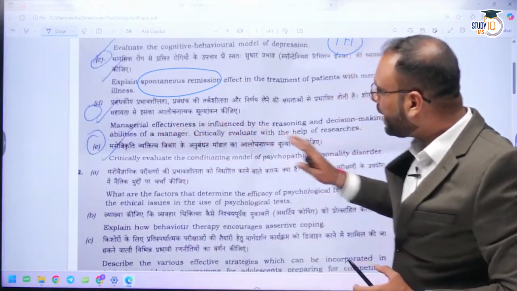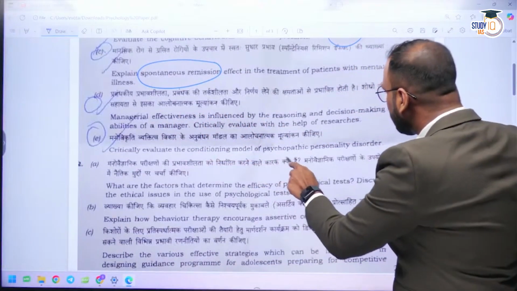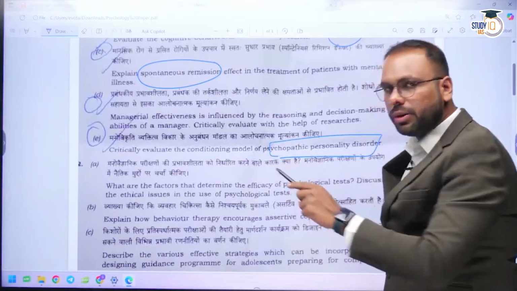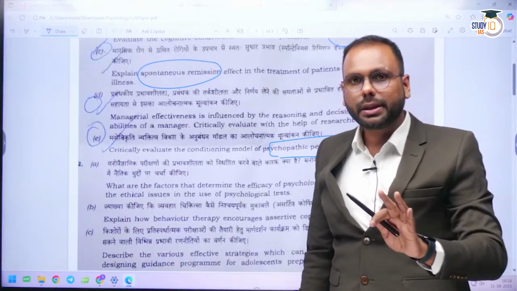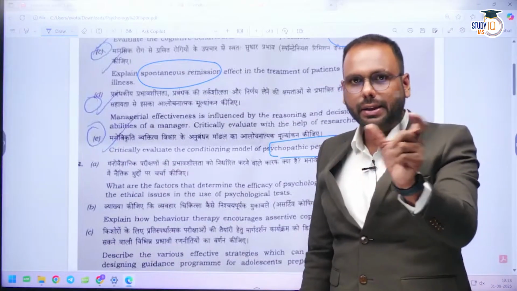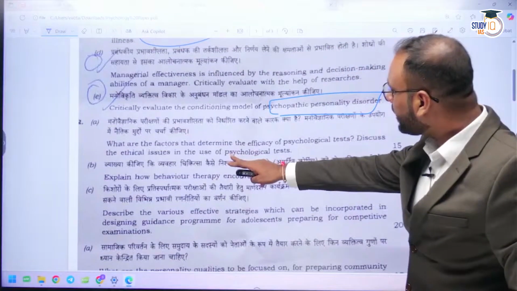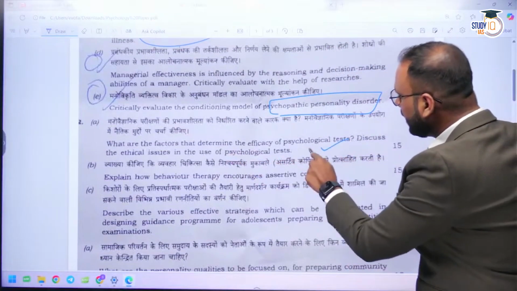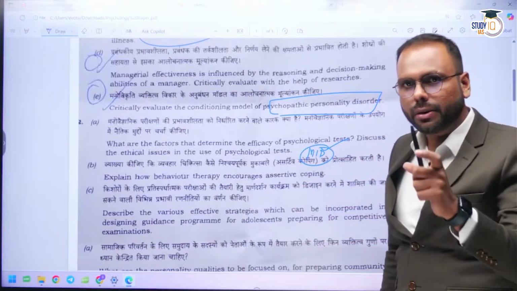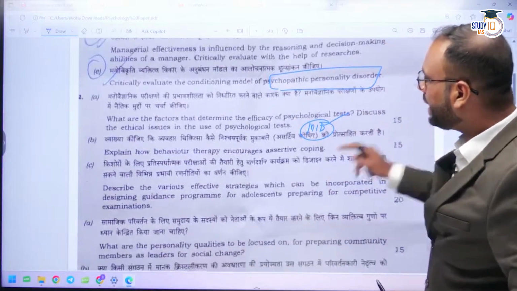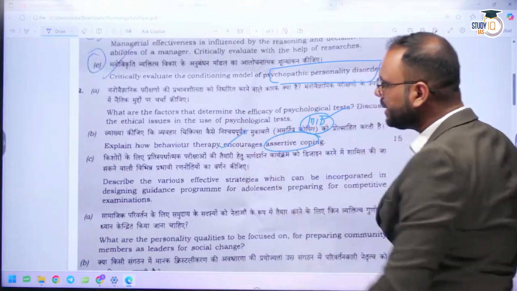Managerial effectiveness, again you can see a repeated question. Evaluate a conditioning model of psychopathic personality disorder. Again, I told you therapy is a dominant area in paper 2. Many questions have been asked from therapy, well-being and rehab, this cluster. Factors that determine the efficacy of psychological tests, again a question from MID. What are the parameters which make any test a good psychological test? See how behavioral therapy encourages a certain coping, again a question from therapy.